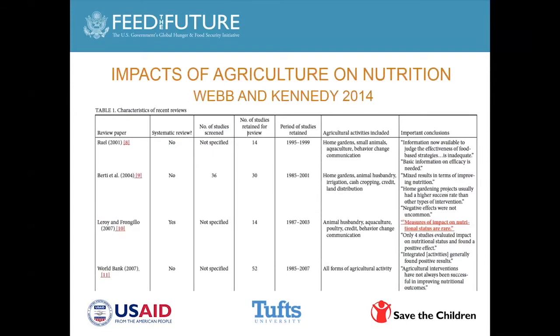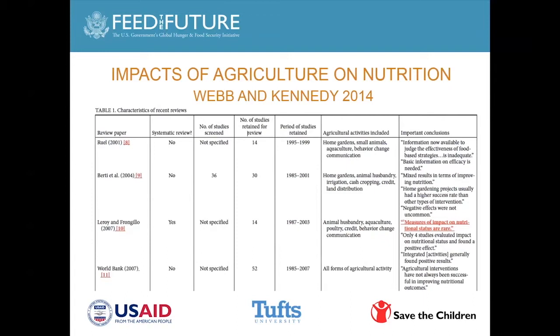Here we review the individual meta-analyses that were done. I'm not going to go through each of the slides, but what's very clear is where you go from Ruel to Berti to Leroy and Frongillo, the kind of agricultural activities that were included in the meta-analysis varied. That's number one. Some of the meta-analyses were systematic reviews, some were not. The fourth column, number of studies retained for review, as you can see, were quite small.